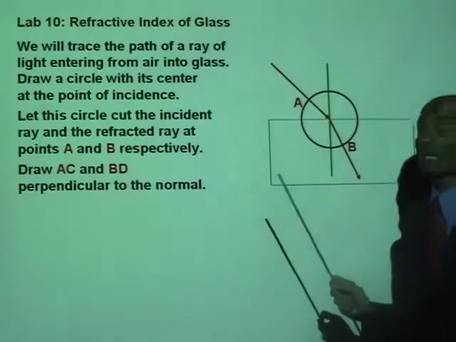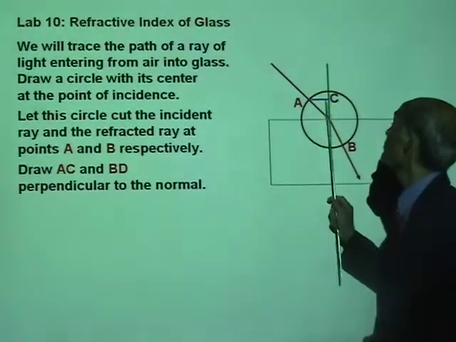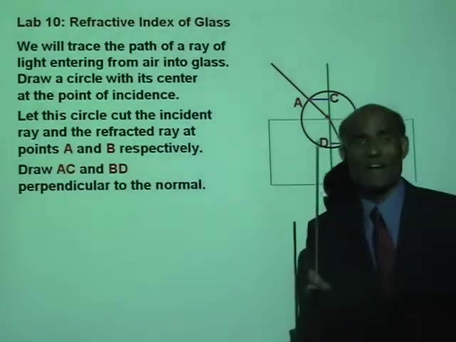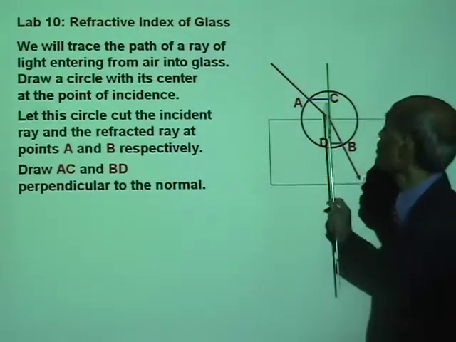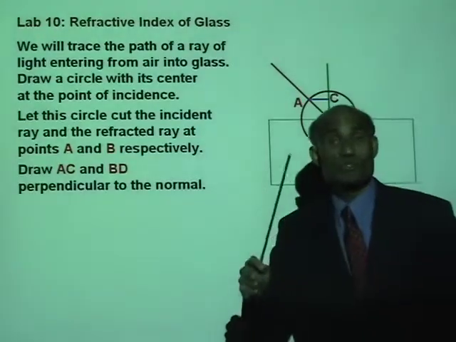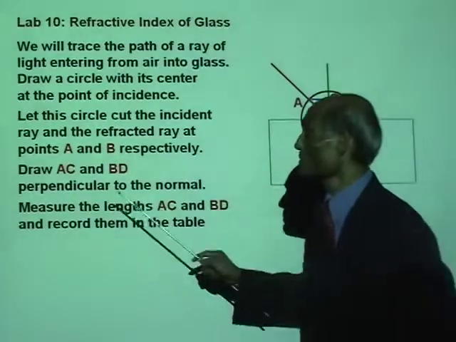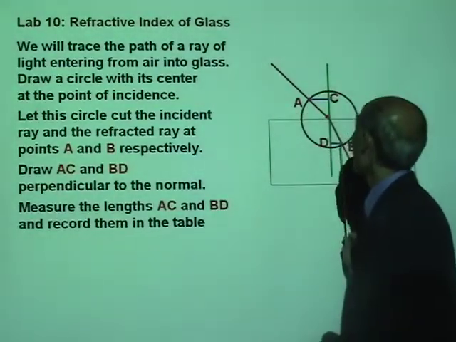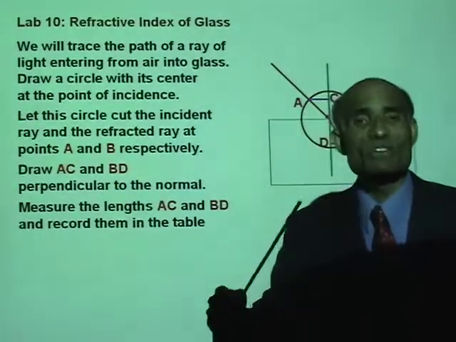at the point B. Draw AC, that length AC, and draw BD. I think I have drawn those also in there. If I haven't, you must draw those lines. And then use your ruler. I'm sure you have a ruler that I have asked you to buy. Use your ruler to measure the length AC and the length BD. You can measure it in millimeters.